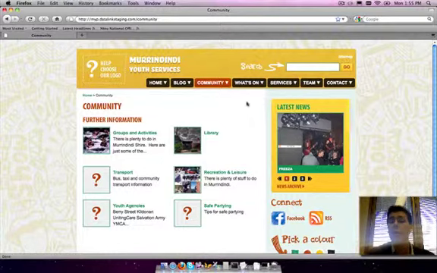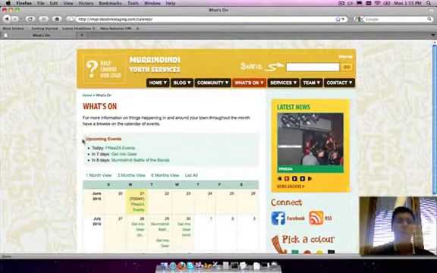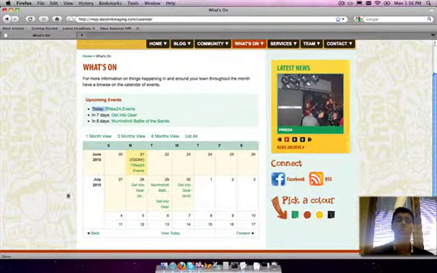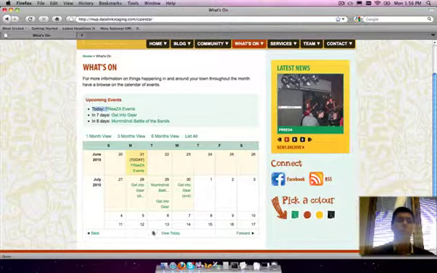What's on is basically our calendar page. It has this upcoming events list view which shows you events coming up today, in 7 days, 8 days, 1 month, 2 months, etc. There's only a few events in the calendar at the moment. At the moment we're viewing a single month view for June and July, a little bit of June and some of July, so it shows a 30-day view.